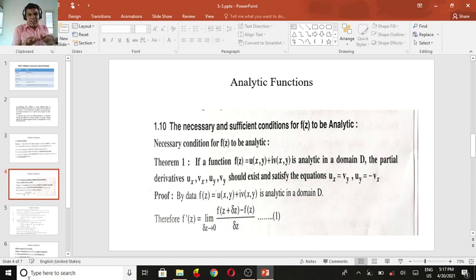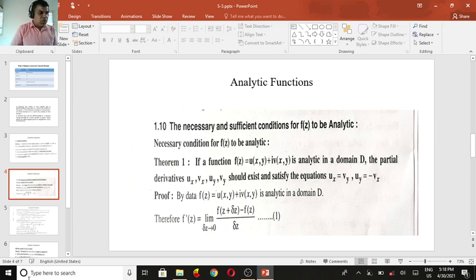If we express this in the complex form u of x,y plus i v of x,y and change it, f of z plus delta z equals u of x plus delta x, y plus delta y, plus i times v of x plus delta x, y plus delta y. So if the real and imaginary parts change, the complex number totally changes.